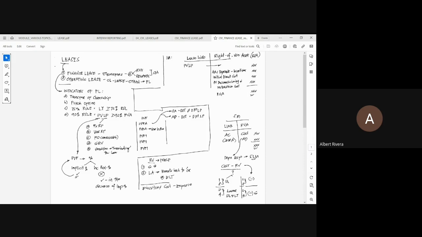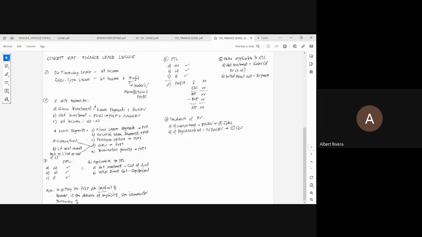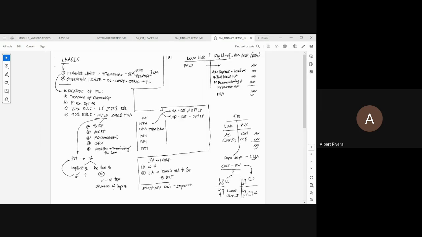Which one will you use in computing the present value factor? Would that be dependent on the implicit rate or on the incremental borrowing rate? To get the present value factor, use the implicit rate as the basis. However, in the absence of the implicit rate, use the incremental borrowing percentage. Let's repeat.